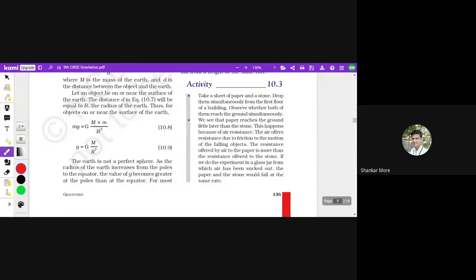समझ रहे हो? Now see, r यहाँ पे this is given as radius of earth, but this is basically the distance between the center of earth and the object. ठीक है, जब हम स्मॉल जी की वैल्यू निकाल रहे हैं, उस फॉर्मूला में जो r है, r is practically we have to take radius of the earth. हम radius of the earth ही लेंगे, लेकिन we don't have to put a radius of the earth, we have to put the distance between the center of the earth and the object. तो मुझे बताओ कि ये d को हम r क्यों कंसीडर कर रहे हैं? Why are we not considering the actual distance and only the radius of the earth?